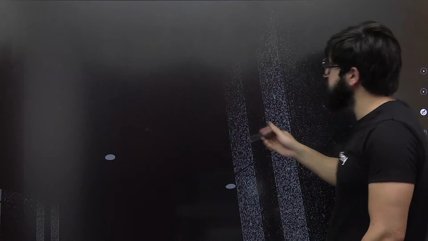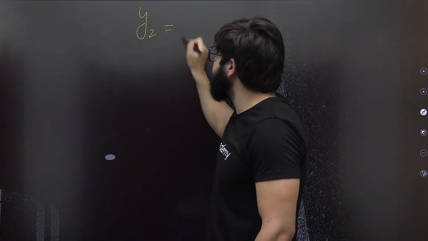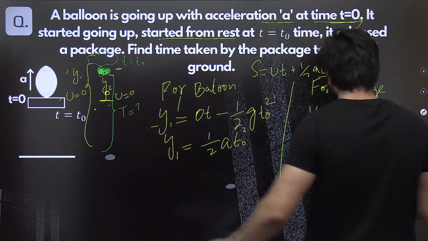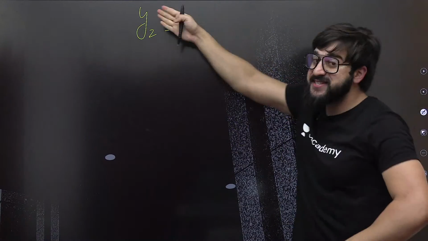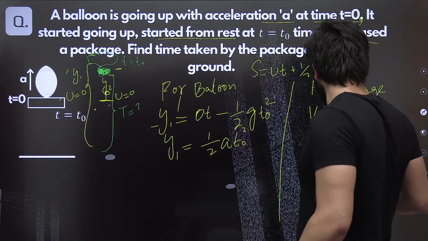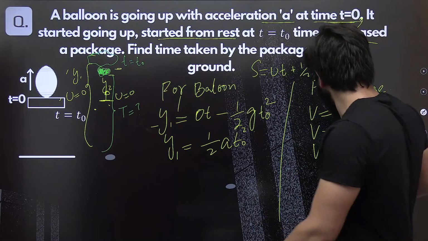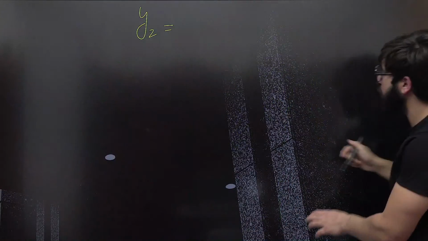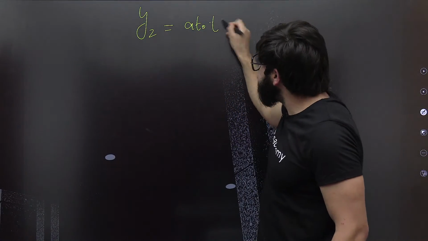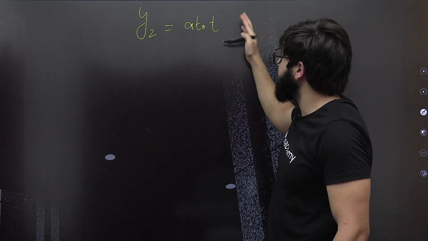So use the equation for that one. Can I say that is y2? How much is the y2? This y2 we need to find. What is the initial velocity that we got? Okay, that is s is equal to ut plus half of at square. Ut is what? u is nothing but this A t naught, so that is A t naught into T, plus 1 by 2 A T square.